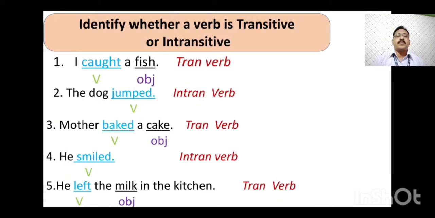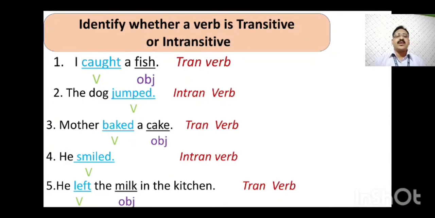You can see after jumped there is no object. So this verb is in intransitive form. Mother baked a cake. Baked is a verb. After baked there is an object, cake. So this sentence is a transitive sentence.